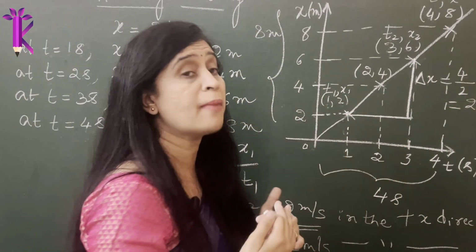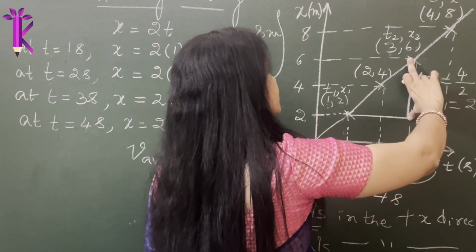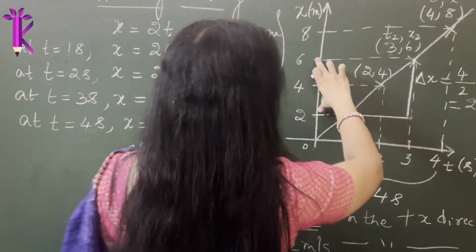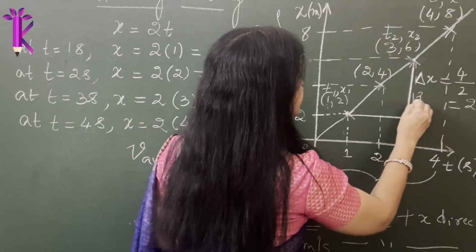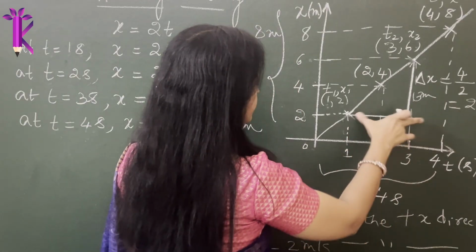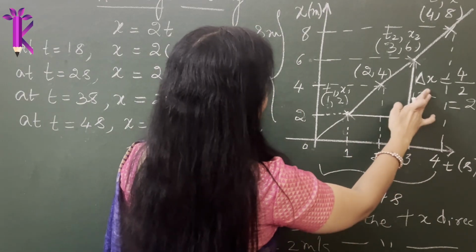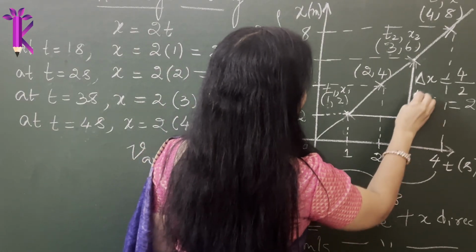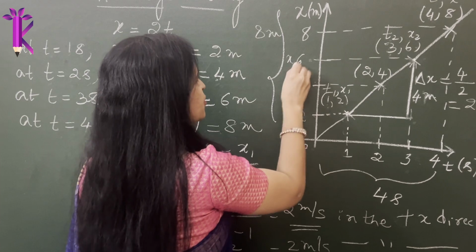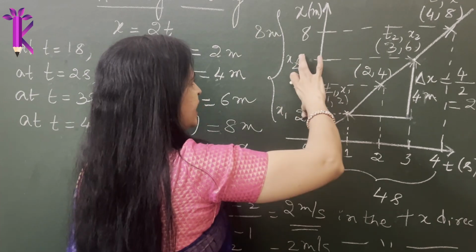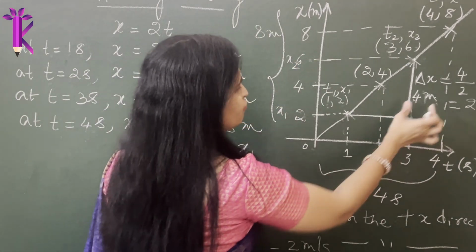So this is how you mathematically calculate. You find the difference. This is the value of x2 and this is the value of x1, so 6 minus 2 is 4. So delta x is 4 meters.